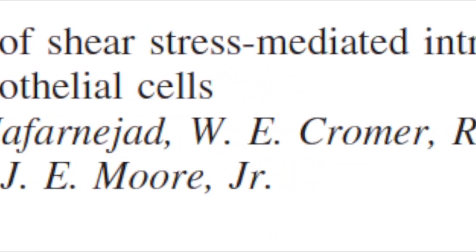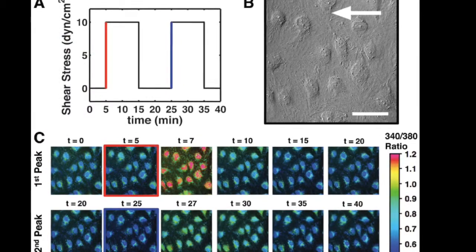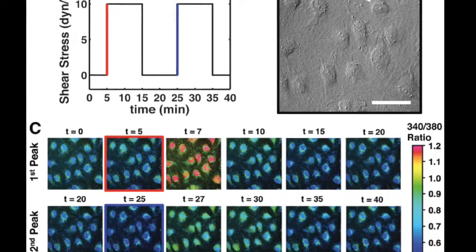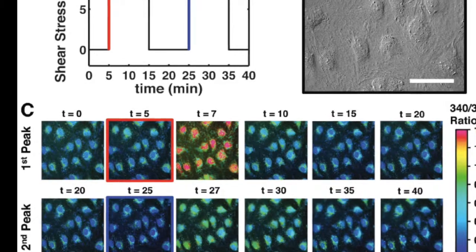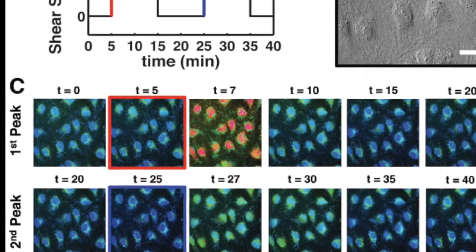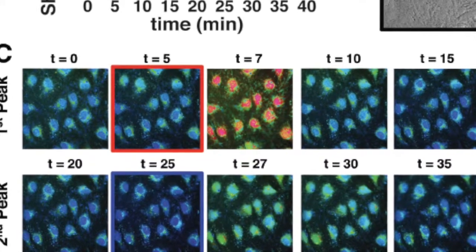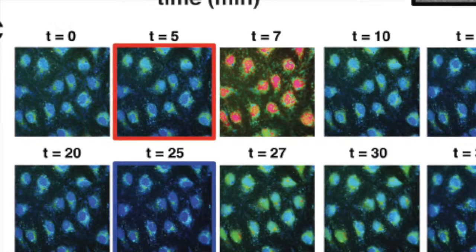So let's get going. So you want to know about lymphatic endothelial cells? Everyone does. Jafaranajad et al. measured changes in intracellular calcium in human lymphatic endothelial cells under various shear stress. Increases in shear stress increase the Fura-2 calcium signal. These authors concluded that shear stress-mediated calcium signals are dependent on the magnitude of the shear stress and involve both stored calcium release as well as extracellular calcium entry.